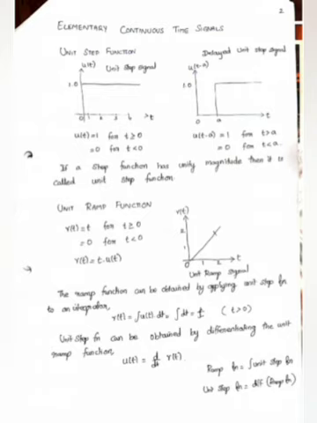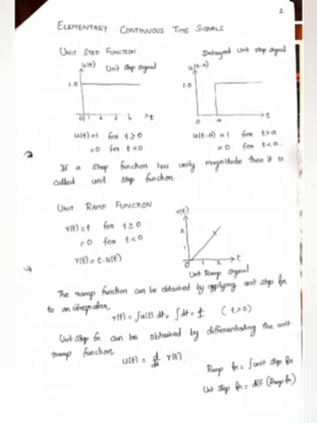Okay, let's start the elementary continuous time signals. The first one is the unit step function. Here the unit step function is denoted as u of t. If a step function has unity magnitude, then it is called a unit step function. u of t equals 1 for t greater than or equal to 0. That means from 0 to plus infinity the amplitude is 1. That is called the unit step function. Otherwise it is 0 for t less than 0.